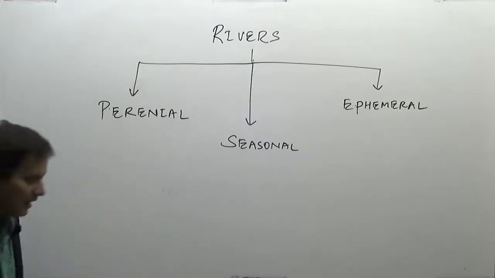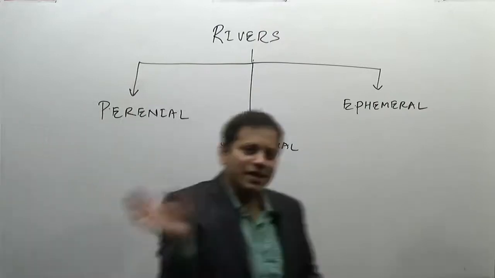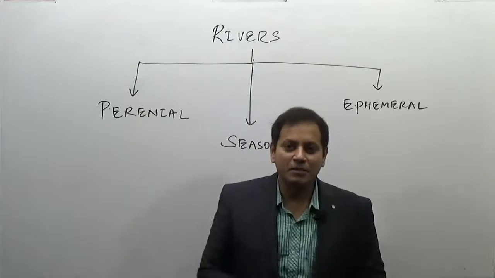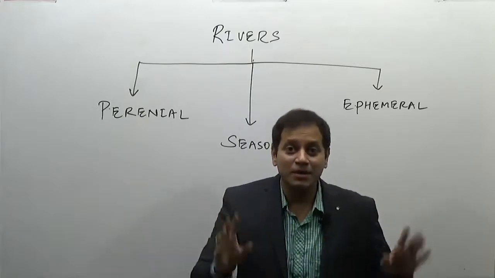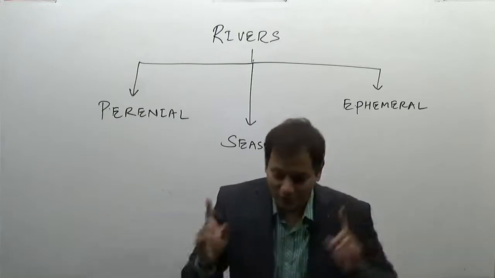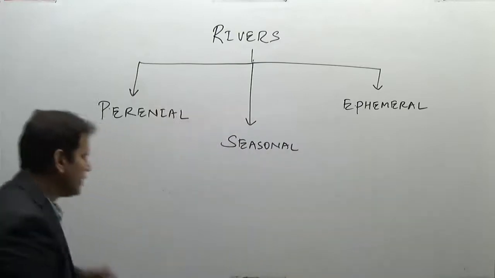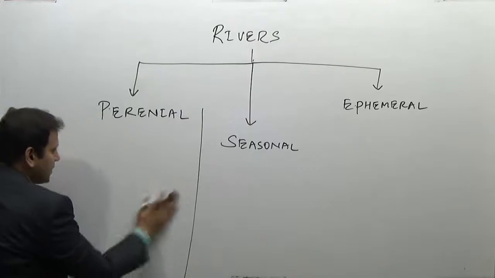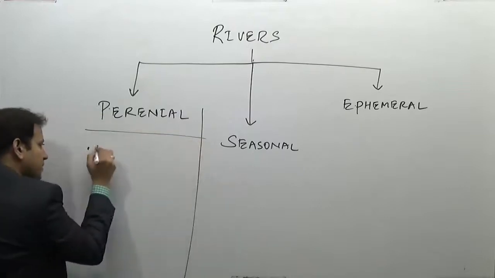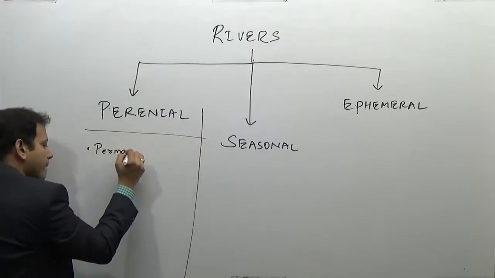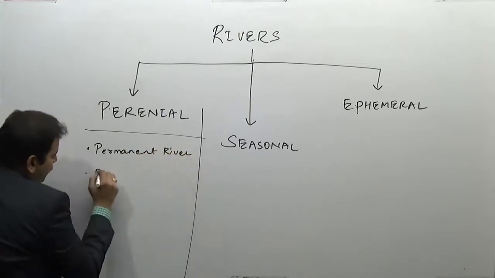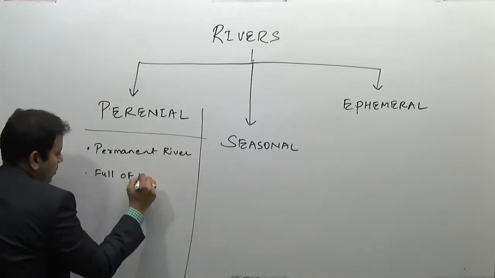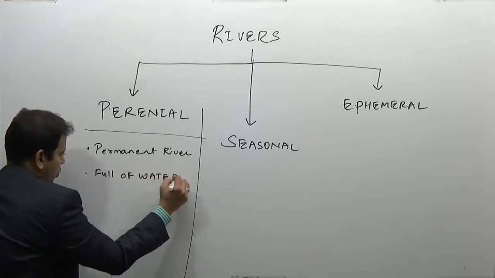What is a perennial river? Take an example again. Remember your example of the Ganga. Has water throughout the year. That is, it is a permanent river. It does not depend on rainfall. That means it has water throughout the year. These are more like permanent rivers, full of water all round the year.